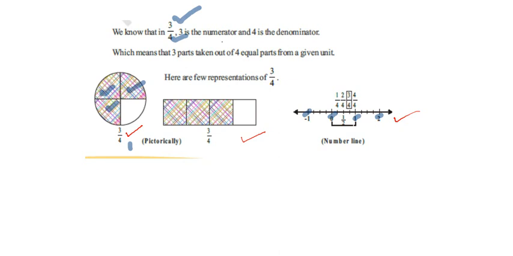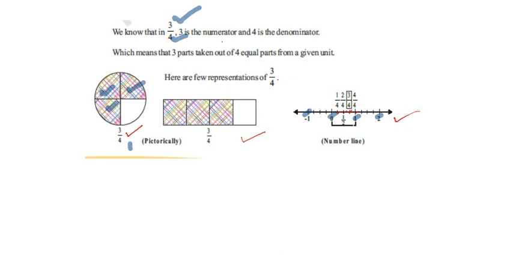We divide each unit into 4 equal parts. Here you may observe how we divide the first unit. The first unit means 0 to 1. We consider the region from 0 to 1 as one unit, and since the denominator is 4, we make 4 equal parts. 1, 2, 3, 4. The first unit is divided into 4 equal parts. You may divide the next unit in the same manner.